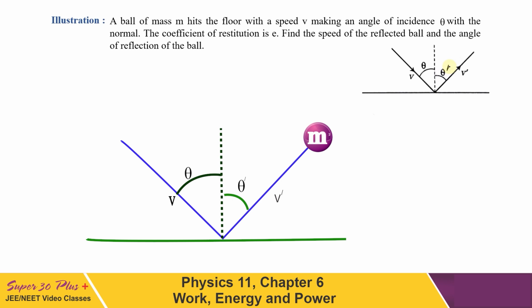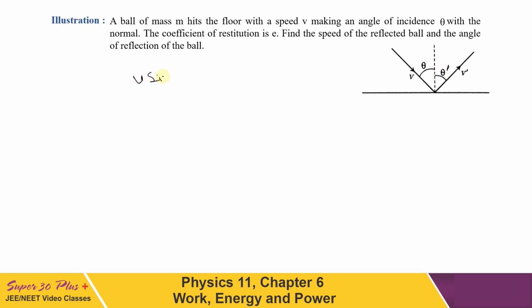So let us see. Of course, we can write momentum conservation. But in which direction should it be written? First, since there is no force parallel to the surface, the parallel component of velocity should remain unchanged, because there is no force in this direction, so velocity cannot change in that particular direction. And we get from here v sin theta should be equal to v dash sin theta dash. This is our equation number 1.